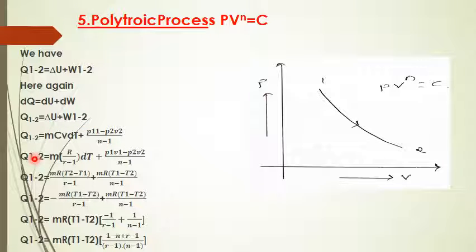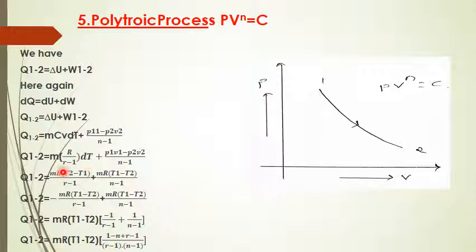Then again rewrite the equation. The expression for Cv we can write as R divided by gamma minus 1, into dT, plus P1 V1 minus P2 V2 as it is. Then this is equal to mR T2 minus T1 divided by gamma minus 1, plus mR T1 minus T2 divided by n minus 1.